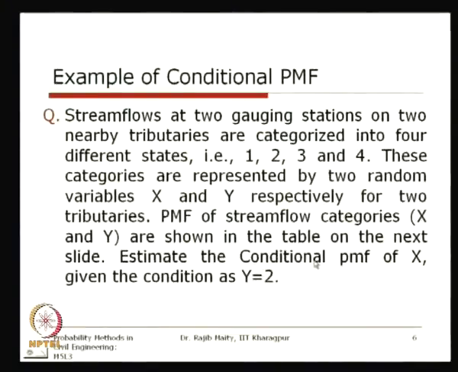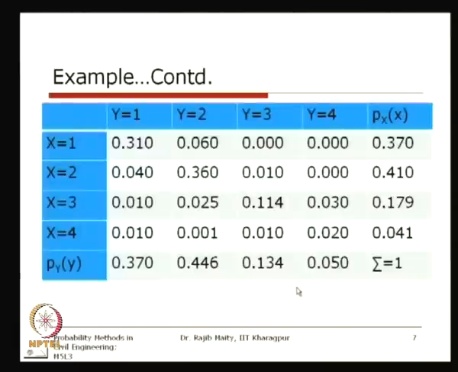You can think of this real-life situation where this conditional PMF can be applicable. So, here we have to estimate the conditional PMF of x given that y is equal to 2. Let us first see the joint PMF.